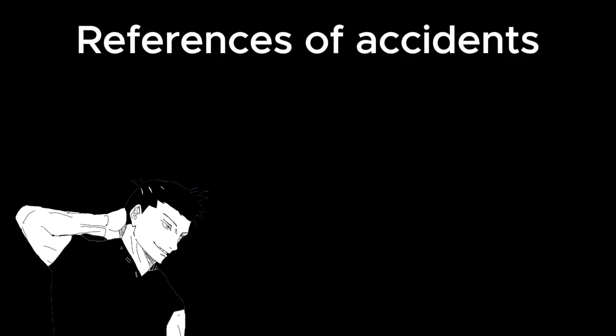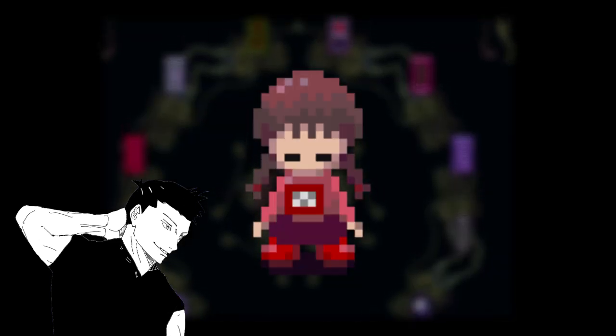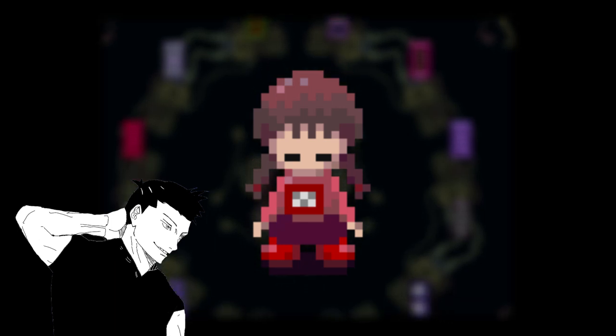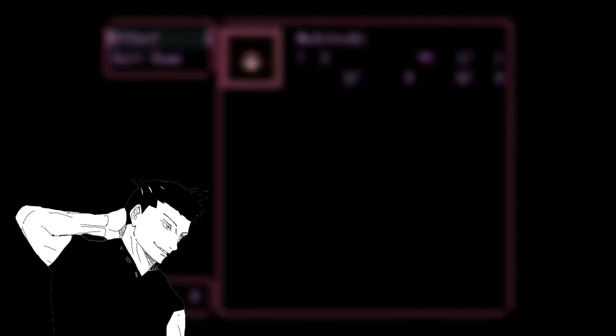Then, there are the references to accidents. Those can be the blood puddles, or the corpse in the dense woods world. Some think that Madotsuki would be related to those accidents, like if she was in a coma because of one, or just that, a relative to her experienced one, and she is doing her grief. But I don't think that's it.